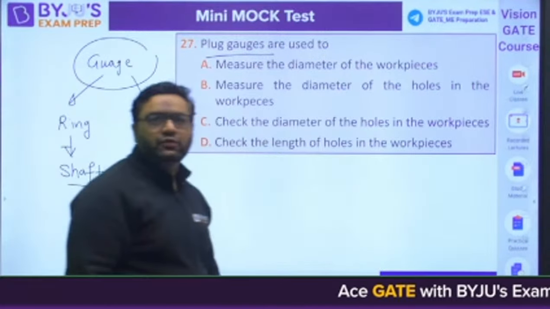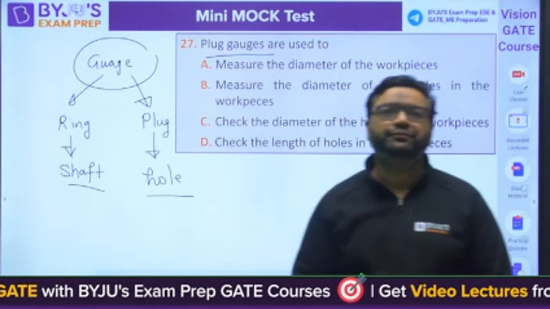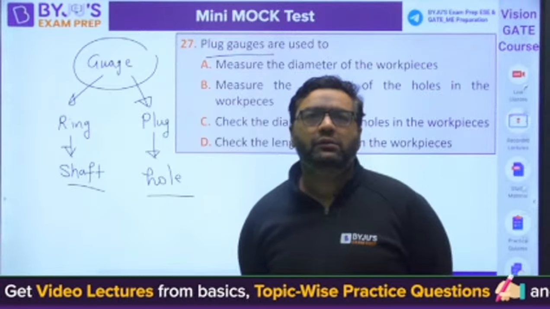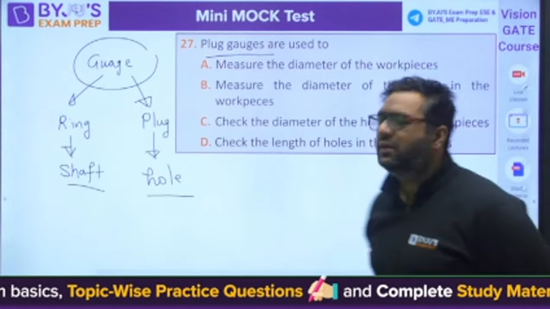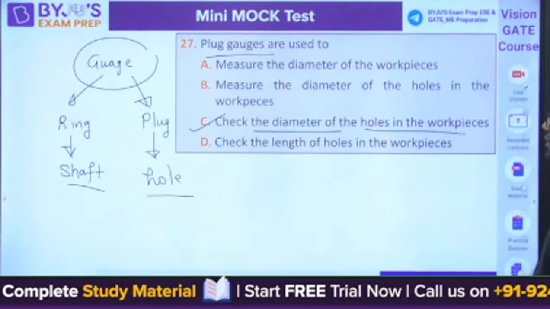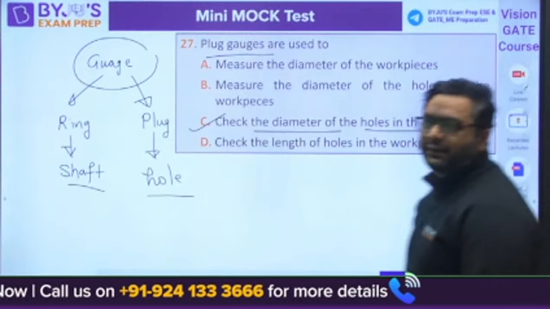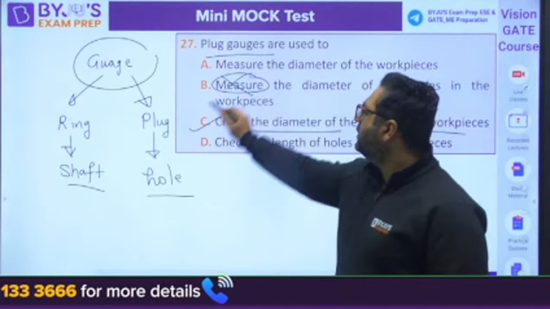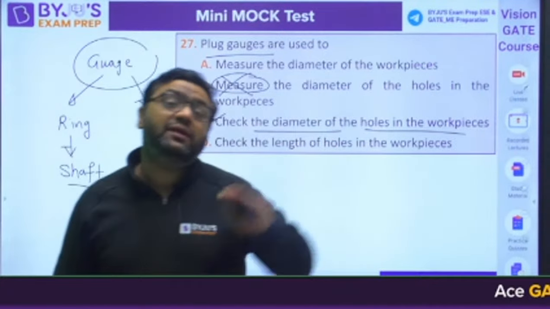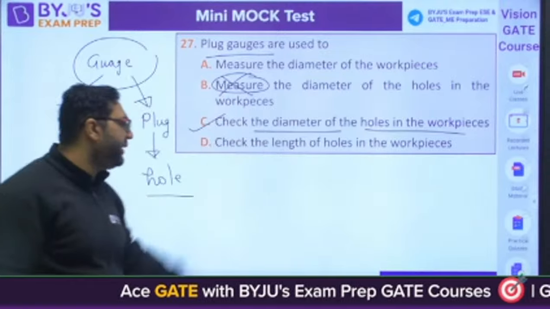So what would be the right answer? Yes, guys, the answer will be C. Check the diameter of holes in the workpiece. Okay, is it clear? They are not measuring devices. They are inspection devices. They cannot tell you the diameter. They can tell you whether the diameter is in the accepted range or not. That is why B is wrong and C is correct.